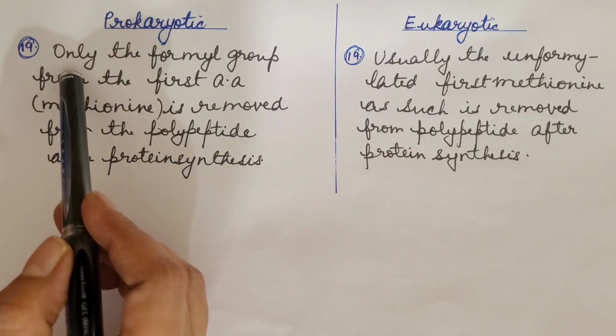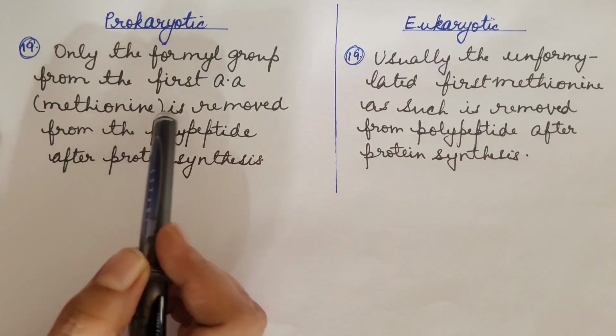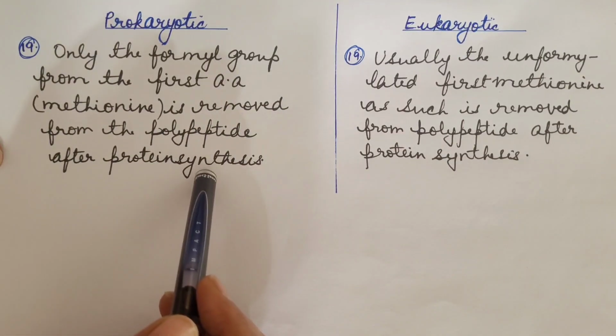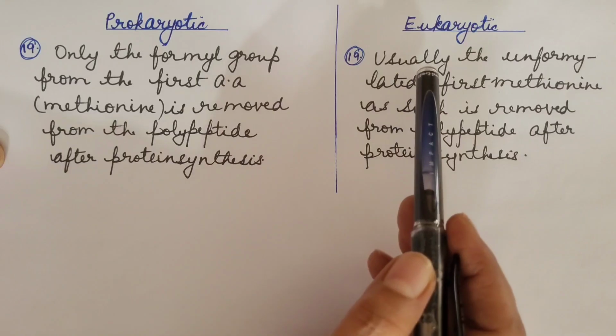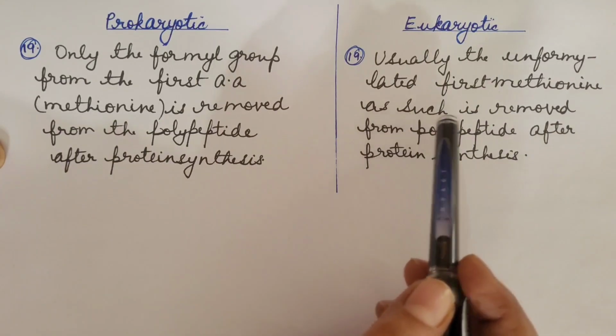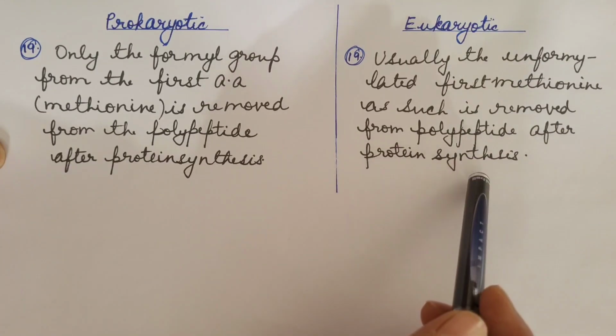In prokaryotes, only the formyl group from the first amino acid methionine is removed from the polypeptide after protein synthesis. In eukaryotes, usually the unformylated first methionine as such is removed from polypeptide after protein synthesis.